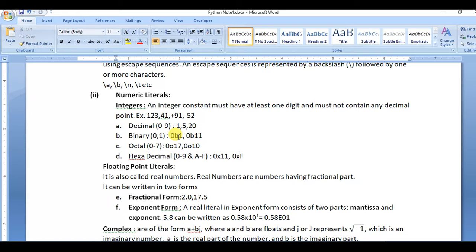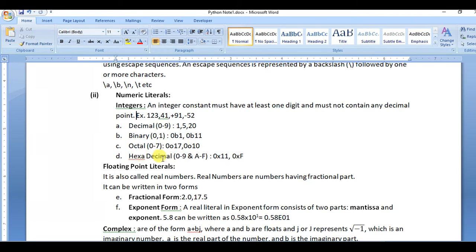And in Python, if you want to assign a binary value to a variable, you have to start with 0 followed by b, and then your number, which should be a combination of 0 and 1 only. If you want to insert data in octal, start with 0 followed by o, and your number must be in the range 0 to 7.